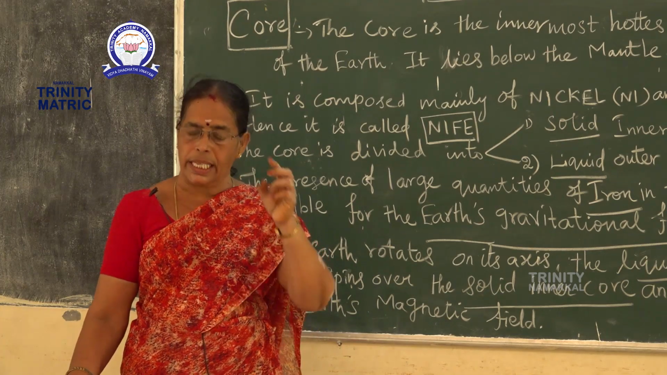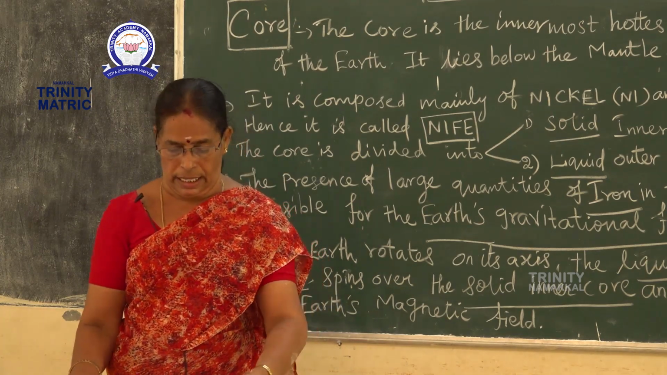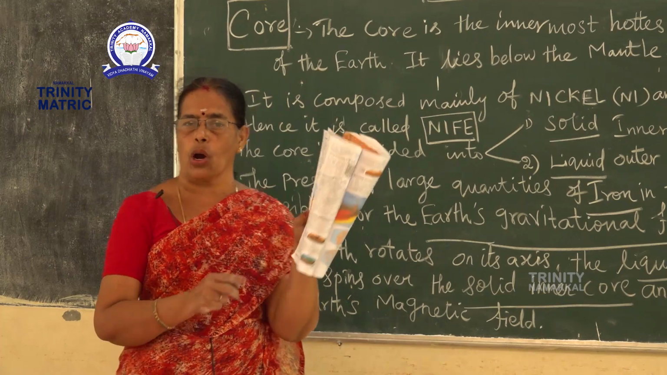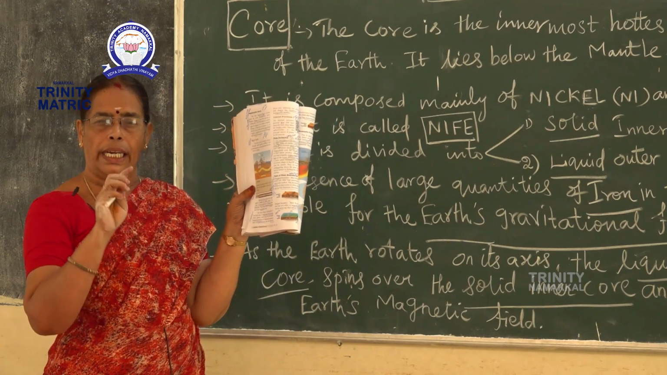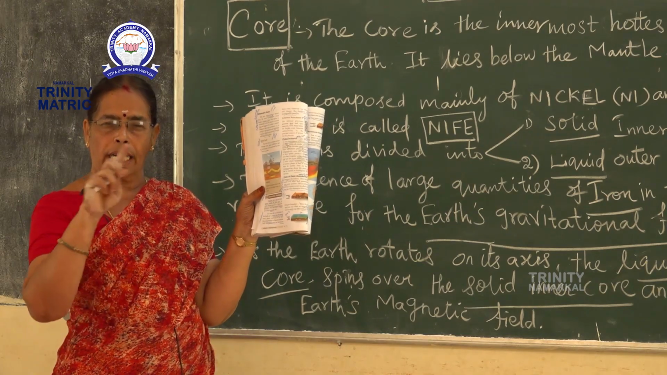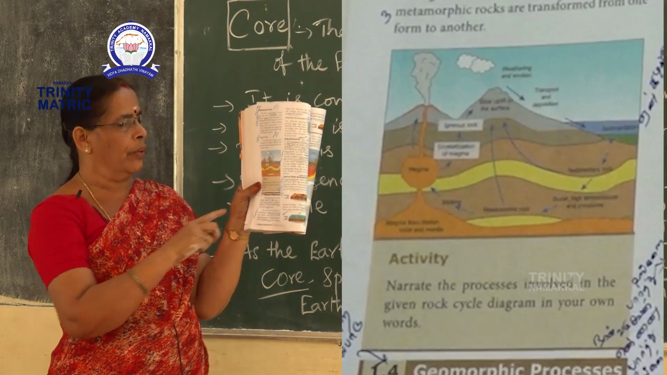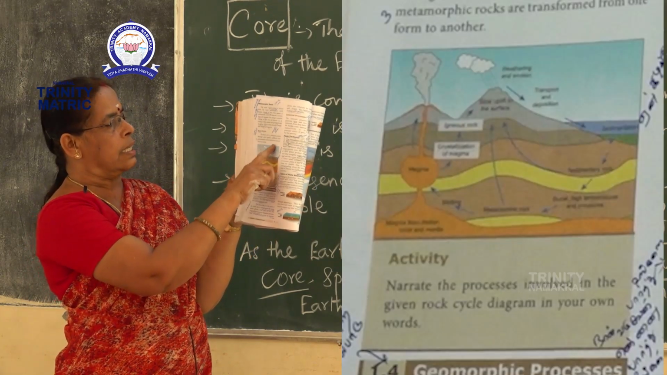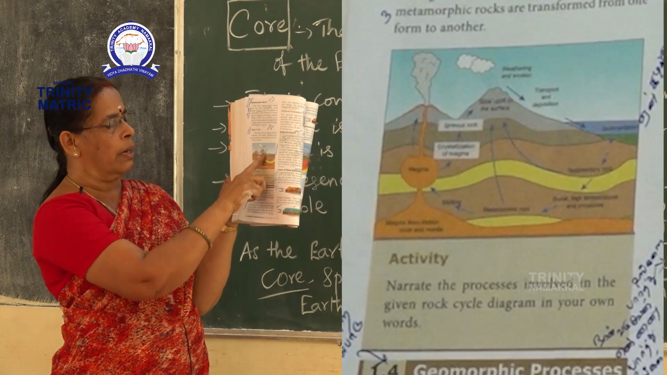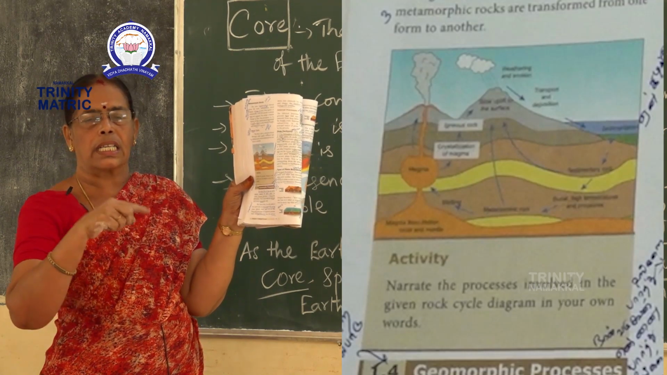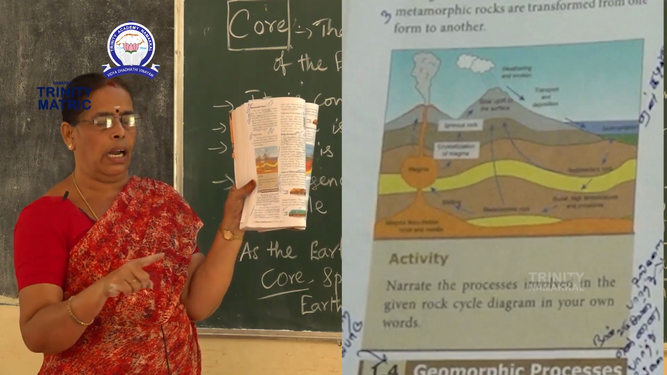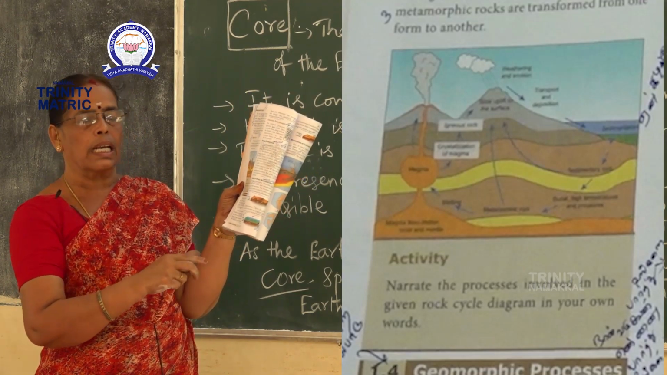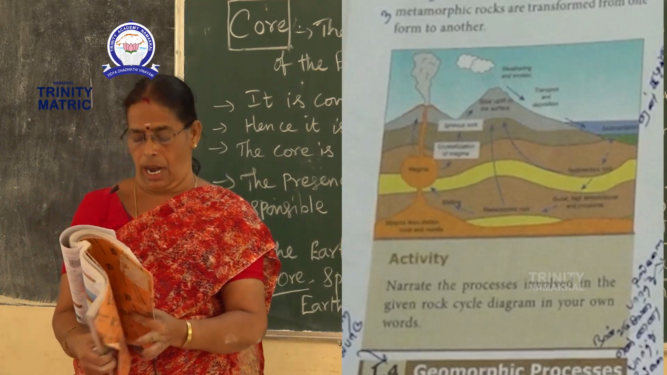And the rock goes through a cycle. How? The igneous rock, the sedimentary rock and the metamorphic rock. Look at the book. These are the three types. Again they change. It is called the rock cycle. Then again, the geomorphic process.